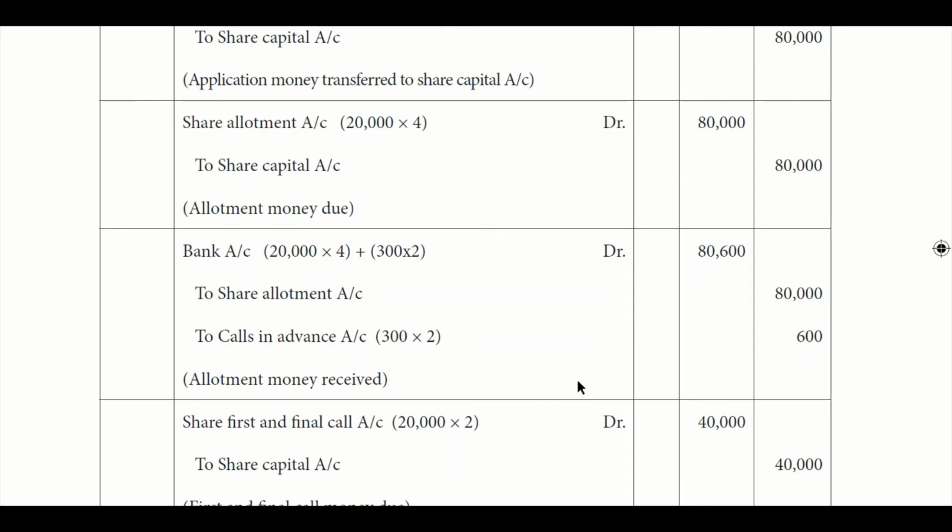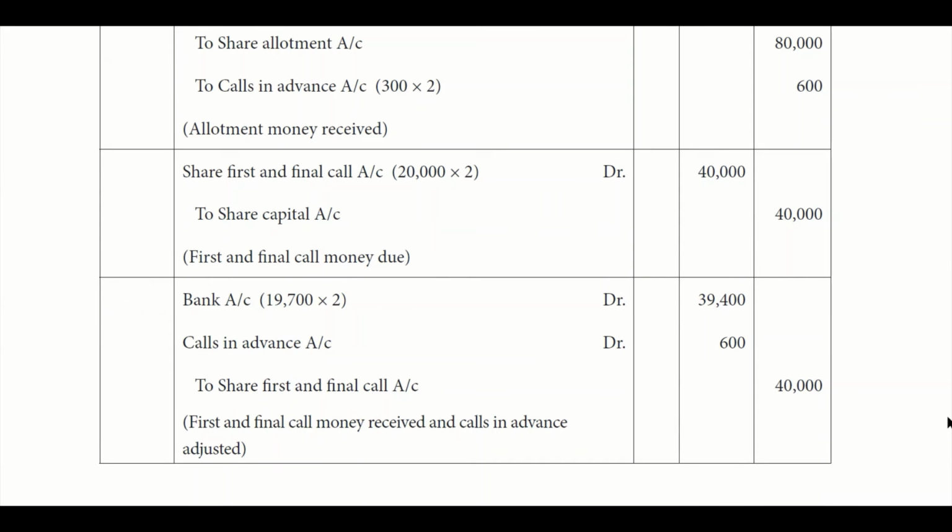And that 600 will be adjusted for calls account, meaning in the future when the call is made, in the bank we receive only 19,700 for shares, and this 600 is taken from calls in advance account. We credited there, now we have to debit here, and this value from bank account you have to credit to first and final call account.